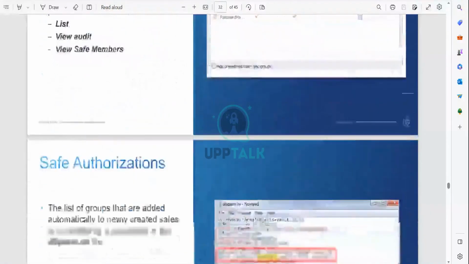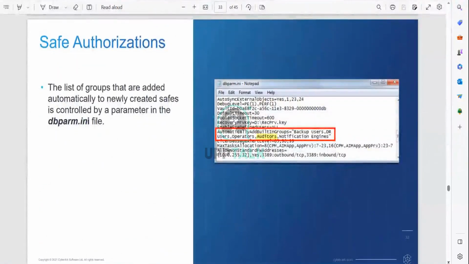We have to remember all these things. The safe authorizations: the list of users that are added automatically to the created safes is controlled by a parameter in the DBParm file, the configuration file. You can see the users are automatically added. If you remove these users here, you will not see these users by default. This is the complete configuration file. I will show you later once I get access to it.